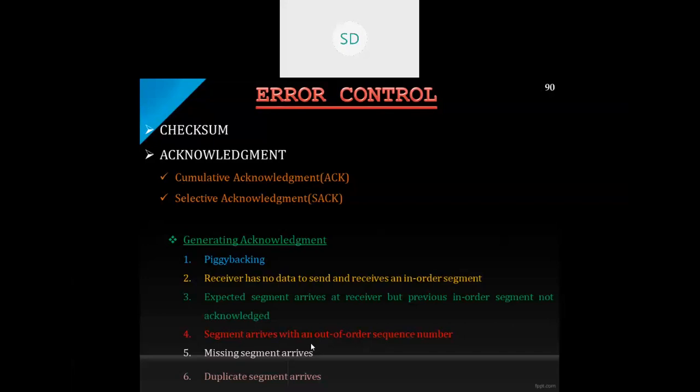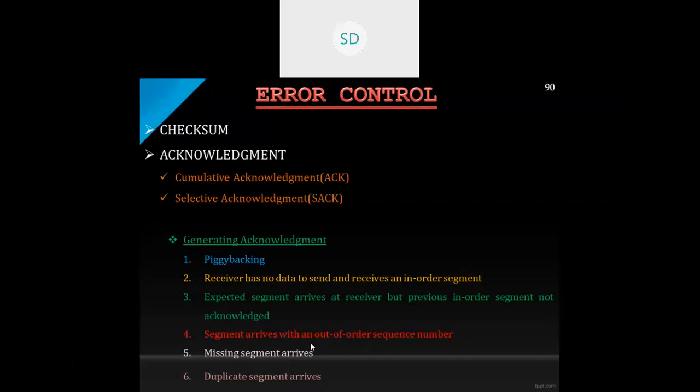Okay. So next one is, suppose if any segments are missing, after a certain time interval, the missing segments will arrive after a particular delay. So in that case, what should happen? The receiver sends an acknowledgement signal to announce the next sequence number expected. Even if it arrives after a particular delay, it will receive it, and after receiving it, the receiver sends the next sequence number, whichever datagram or data has to be received.